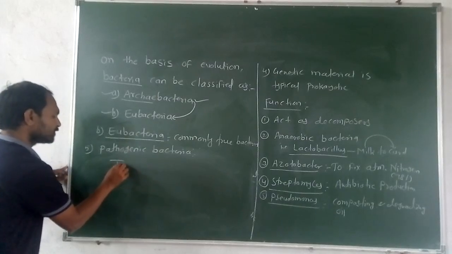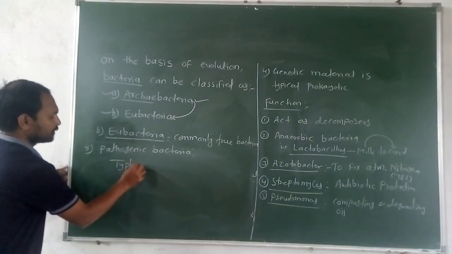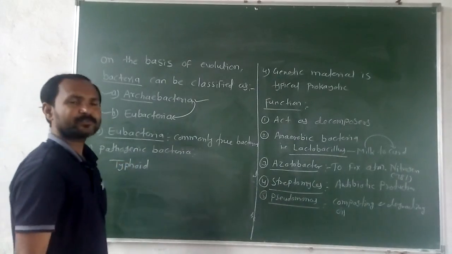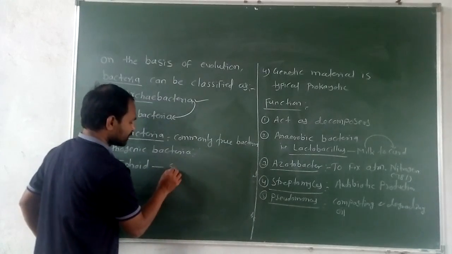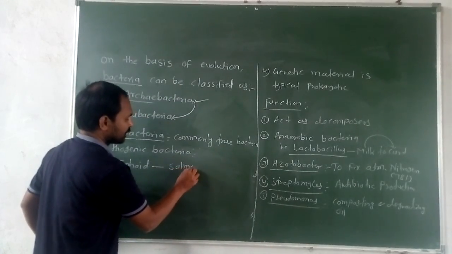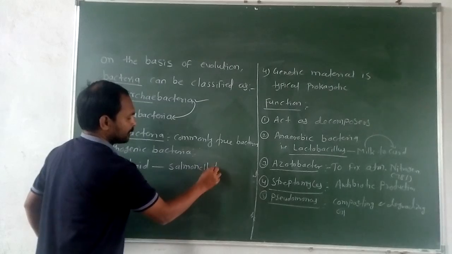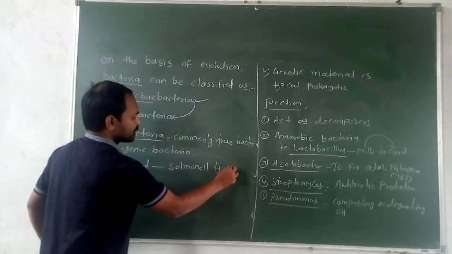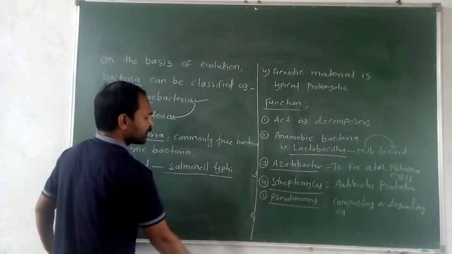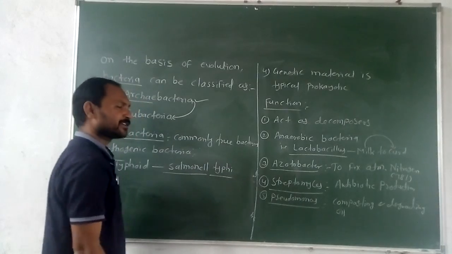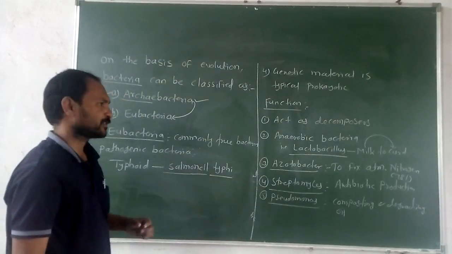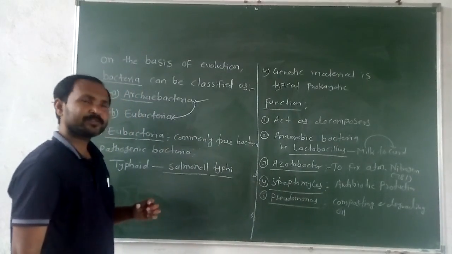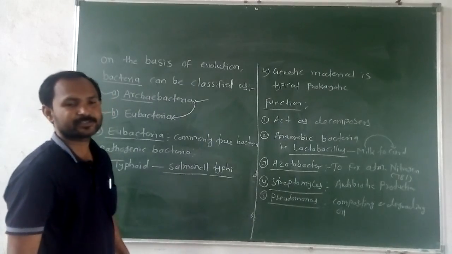One disease we know is typhoid. Typhoid is caused by the bacteria called Salmonella typhi. This bacteria is present in contaminated food and water. While we are eating contaminated food and water, typhoid may be caused.